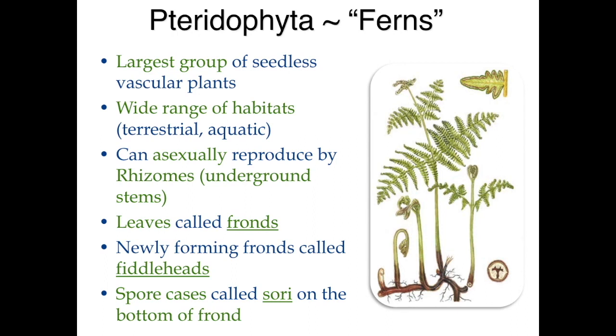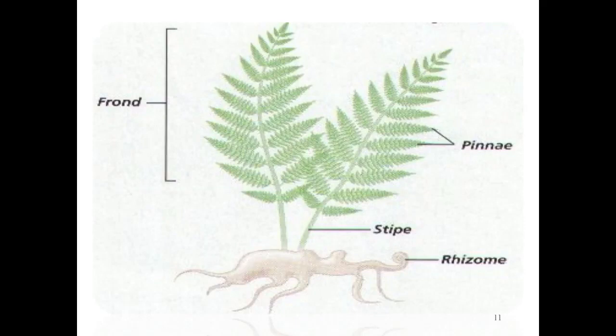Now, the leaves of ferns are called fronds, and these fronds can curl up, and if you have a little newly forming frond, it's going to be called a fiddlehead. And then on the underside of the frond, you're going to have these spore cases. And these spore cases are called sori. Here you can see the frond, the leaf-like structure of the fern. You can see the rhizome, the horizontal underground stem. And from that, some new ferns can grow. Now, the rhizoid would be the actual little root-like structures coming off of the rhizome.